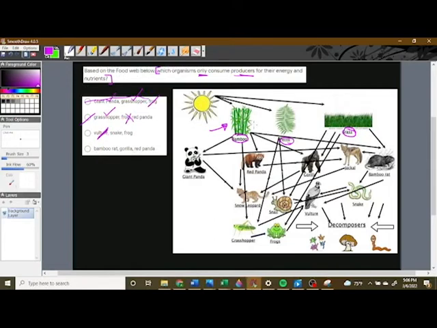It eats bamboo, and it also eats grass. So that checks out. Those are producers. The gorilla, the only thing it eats is bamboo, which is a producer. And the red panda, the only thing it eats is also bamboo, which is also a producer. So all three of these consumers only eat producers and not other consumers, which is the answer here.